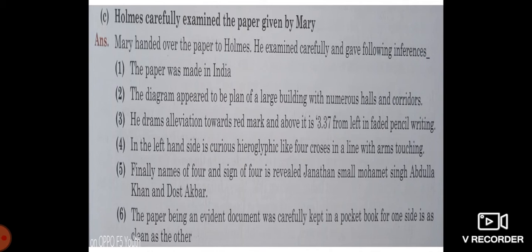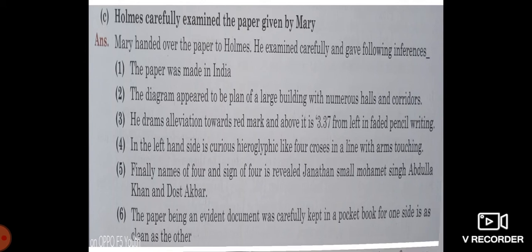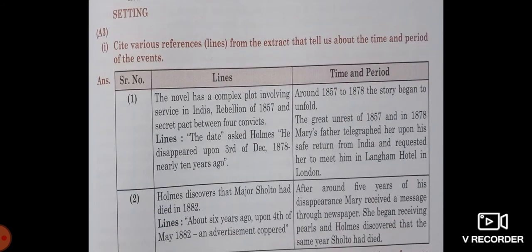there is a red mark, and above it is 337 from left in faded pencil writing. On the left hand side is a curious hieroglyphic-like sign: four crosses in a line with arms touching. Finally, the names of the four and the sign of the four are revealed: Jonathan Small, Mohammed Singh, Abdullah Khan, and Dost Akbar. The paper, being an evident document, was carefully kept in a pocket book, for one side is as clean as the other.